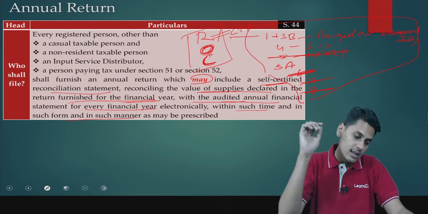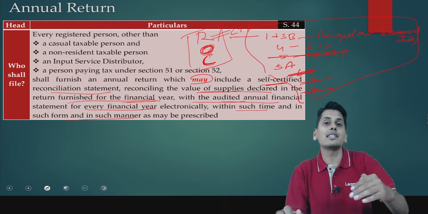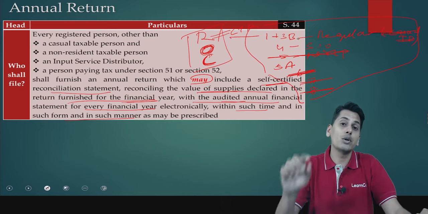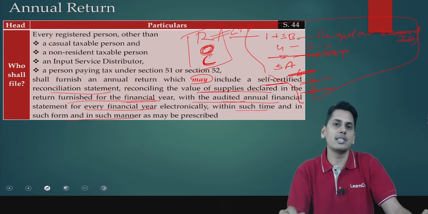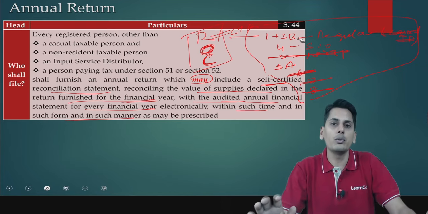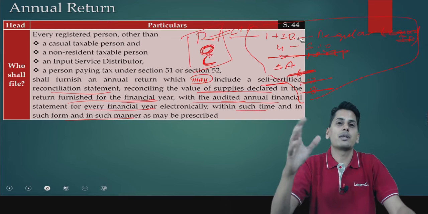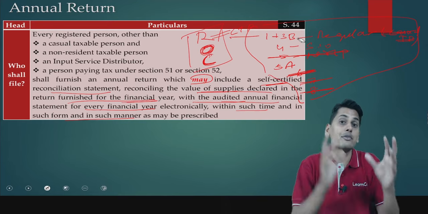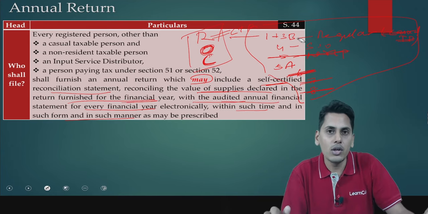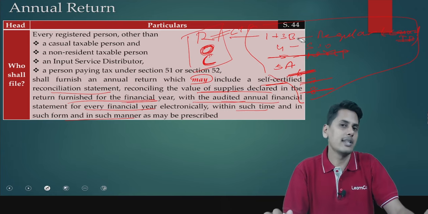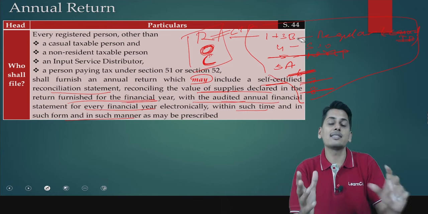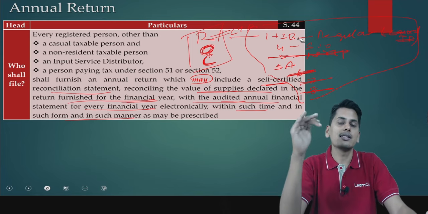So therefore, in this particular case, when one branch is supplying to another branch, it would be treated as a supply according to GST law, but it is not going to be treated as a sale as per the accounting standards. So this will not reflect in your audited annual financial statements. There is a difference, and the reason for the difference is also available.